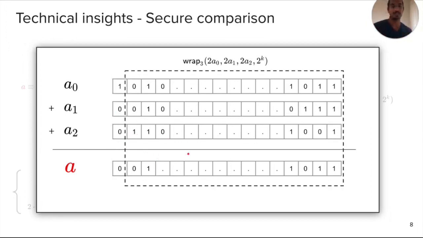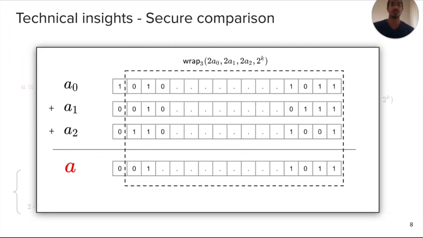And that's really the insight, that the carryover of this remaining half is simply the wrap function computed on twice the values. The reason it's twice the values is because once you compute 2 times A0, it just bit shifts this entire box by one bit to the left. And so that gives you the carry bit of this operation.